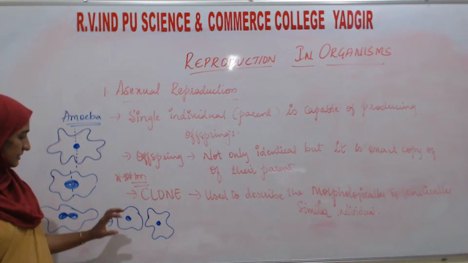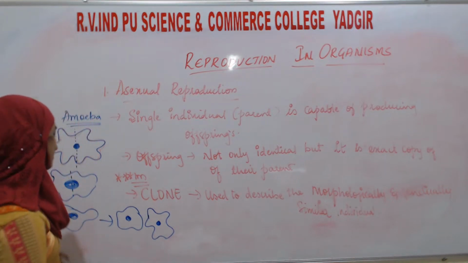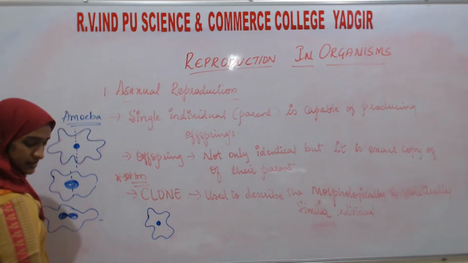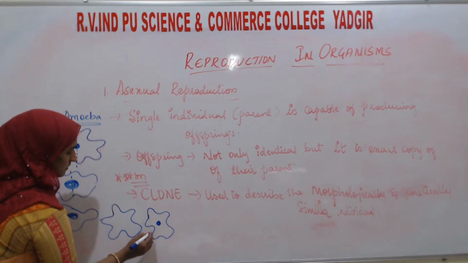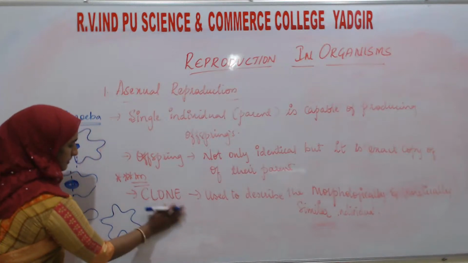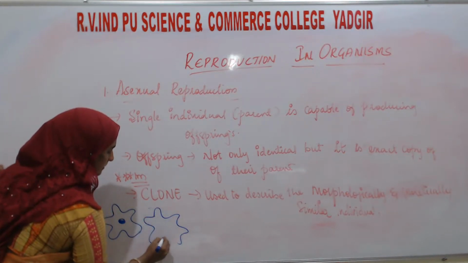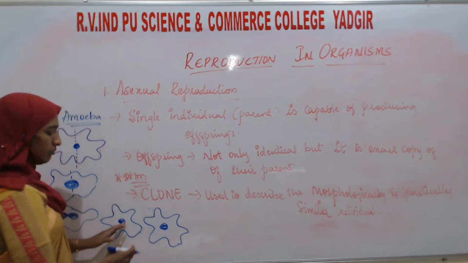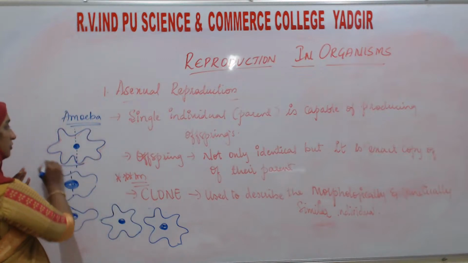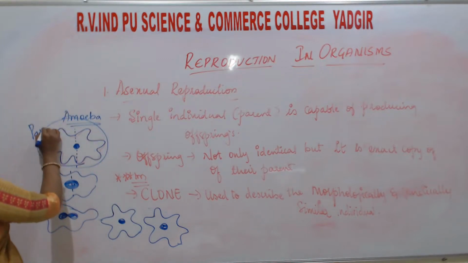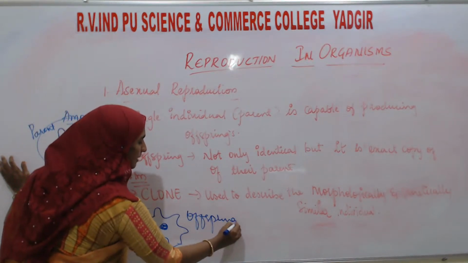See this amoeba and this amoeba, they are both similar to each other, and they are both similar to their parent. This is the parent, and these are the offspring.